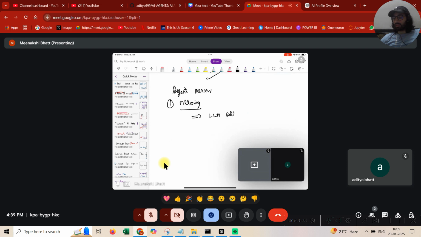Instead of sending, let's say, the last 10 messages the user and AI have exchanged, where 10 messages would constitute 5 user messages and 5 AI messages, you are going to send just the last 5 messages.